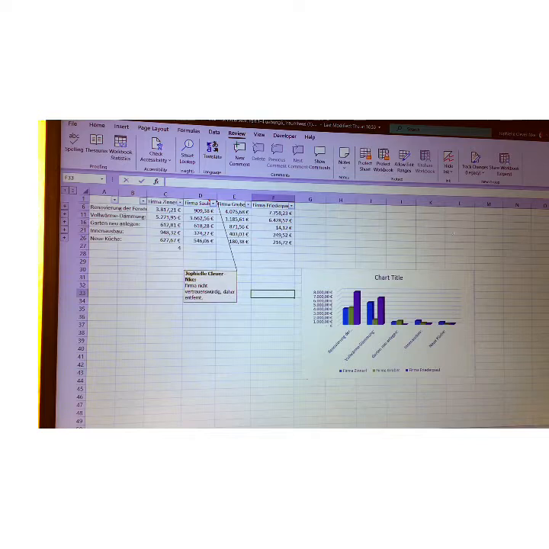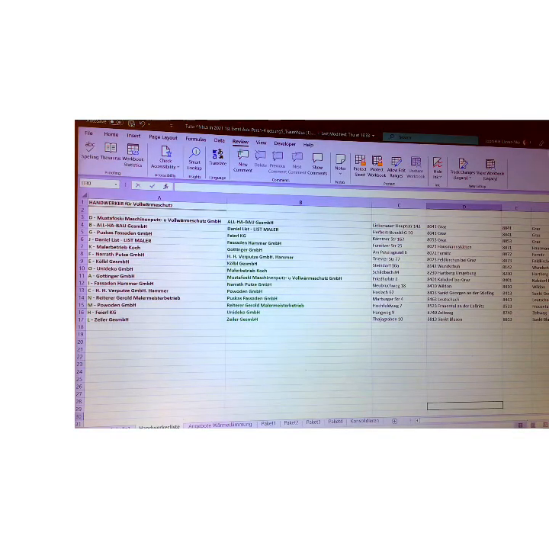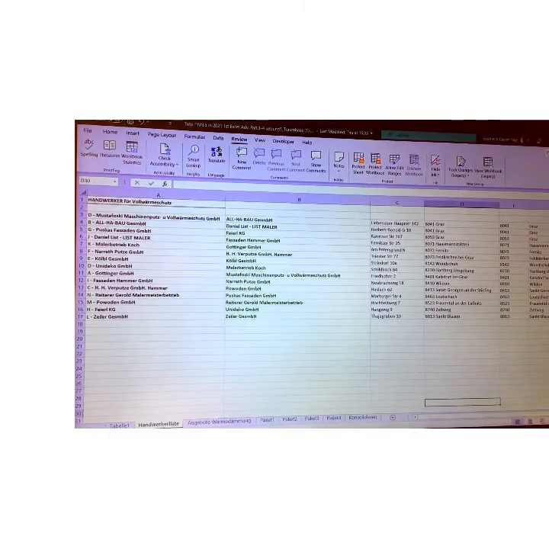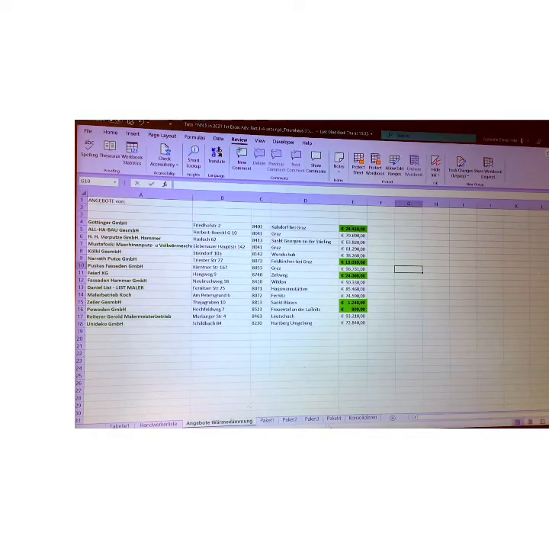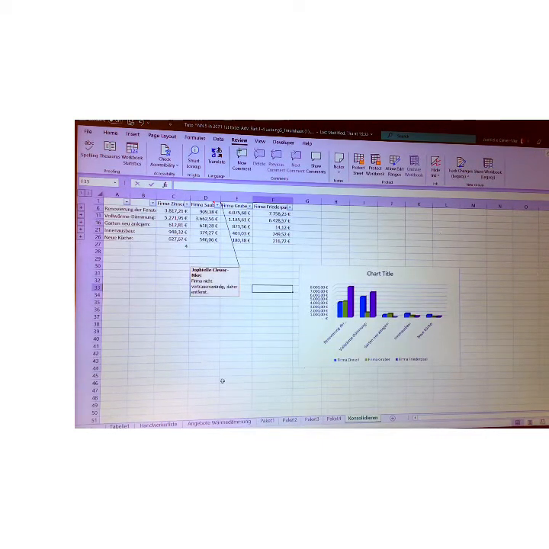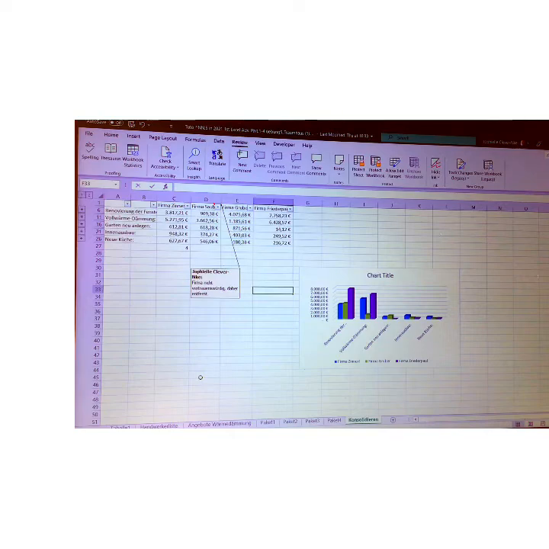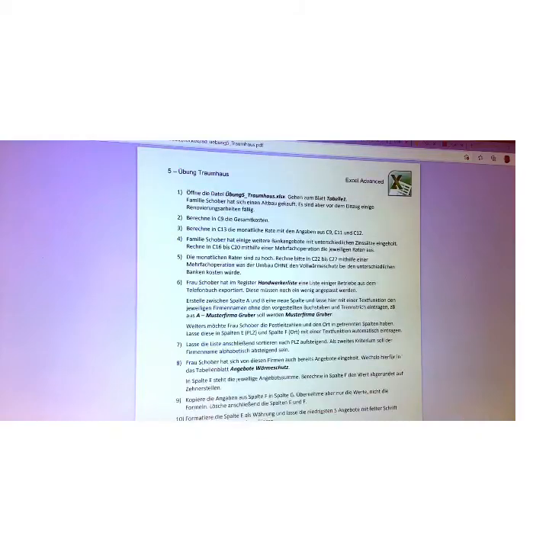We have performed together, as I told you before, 4 worksheets in that one workbook called Traumhaus. That was the first sheet called Tabelle 1, table 1. Second worksheet called Handwerkerliste, Angebote Wärmedämmung. And then these are the packs for the consolidation, consolidieren, and this is where we stopped. And the whole exercise is finished. So back to our exercise instructions. As you can see, we have performed all questions from 1 to 19.